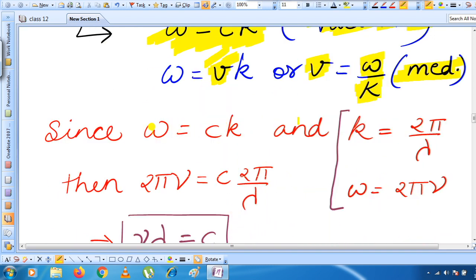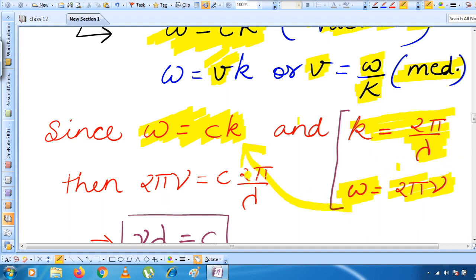Right. After this, you look over here, considering the medium to be absent. That means if we are considering vacuum everywhere where the wave is traveling, in that case we can write omega is equal to ck. Right. Now you have already seen that the wave number k is equal to 2 pi upon lambda, and angular frequency you studied is equal to 2 pi nu, where nu is frequency.